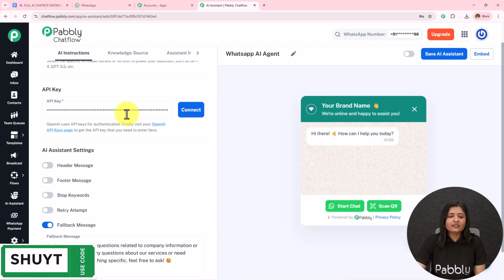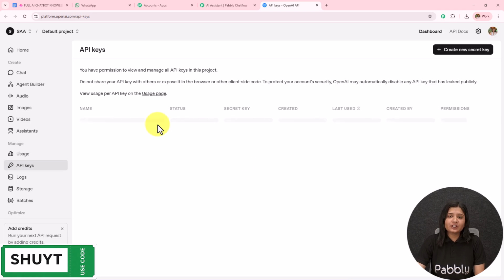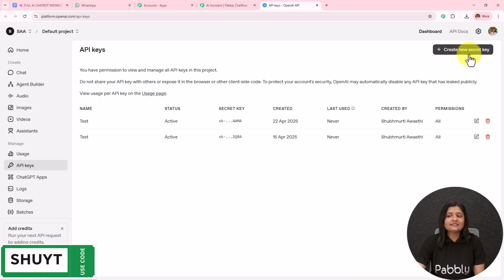Here I've already entered the API key. I'm going to click on this connect, and you will see OpenAI key saved successfully. In the help desk, a hyperlink is provided. If I click on this, I will be redirected to the API keys page of OpenAI. To create a new token, you simply have to click on this create secret key.